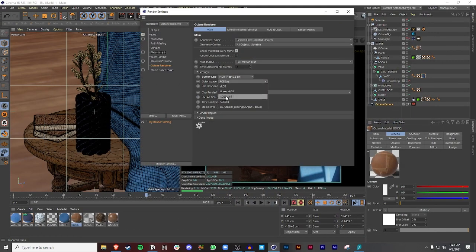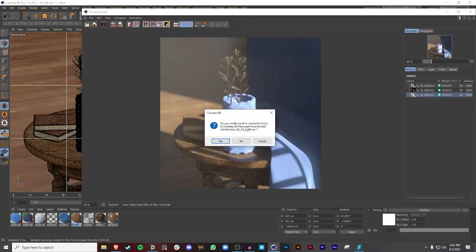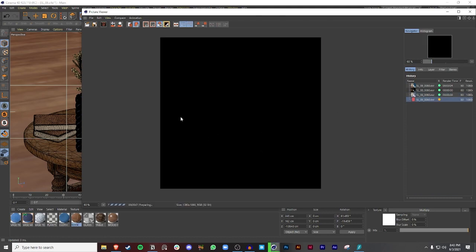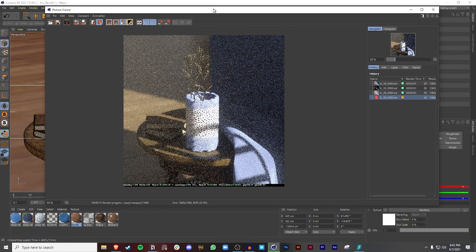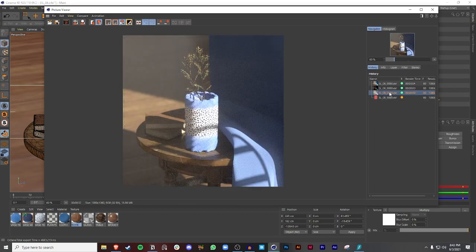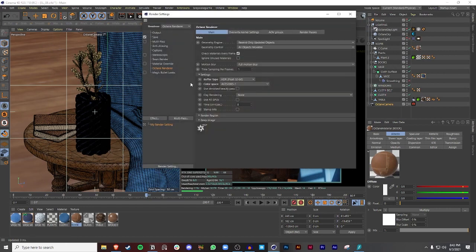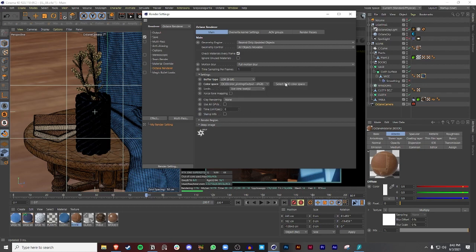But I just want to show you ACES 2065-1 because technically that is the output that we're currently using. And if I render this real quick, that's also not going to come out the way you want it. So like I said, I've done a lot of testing, and see, it looks even worse, I think. Yeah, so this is what I pretty much did. In order to get that effect, I go to LDR and then go to OCIO color picking output, then select color picking, and I think that's about it.